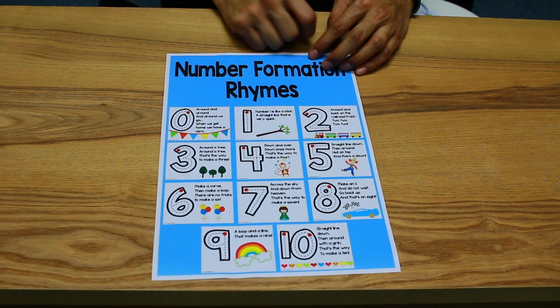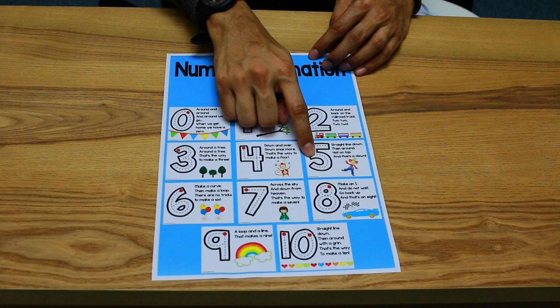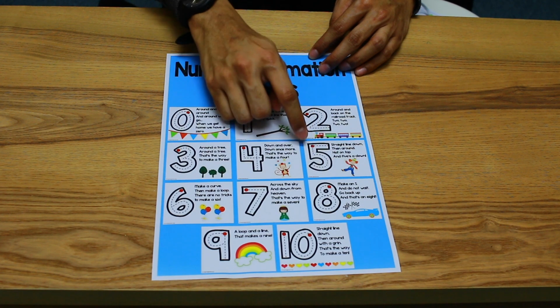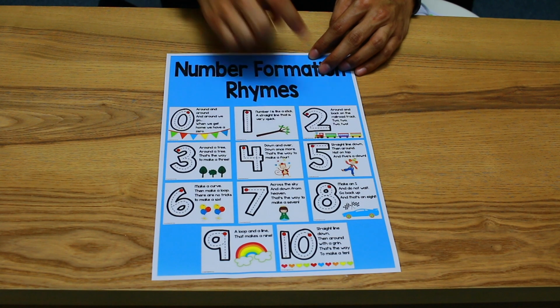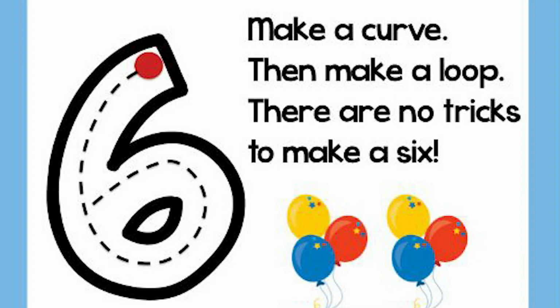How do we do number 5? Straight line down, then around, hat on top, and 5's a clown. So straight line down, then around, and then hat on top, and 5's a clown. So now let's move on to number 6. Make a curve, then make a loop. There's one trick to make a 6.